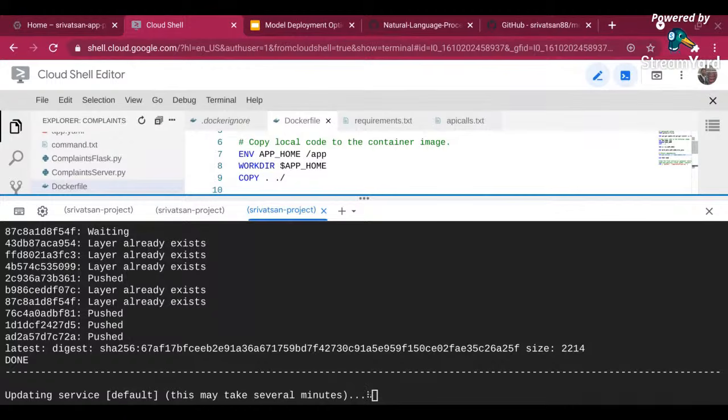The next question: if I hard code the port number and then deploy it, which might bind it to some other port, will my application crash? No, it will not crash. That's why I have given the environment variable in my command.